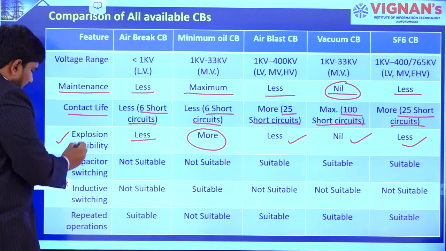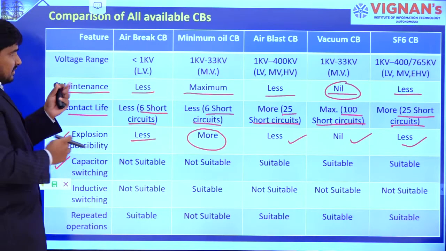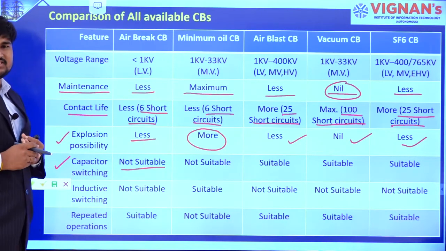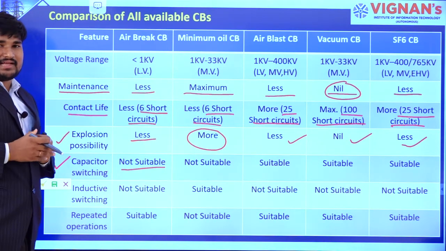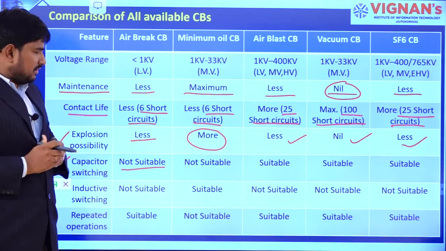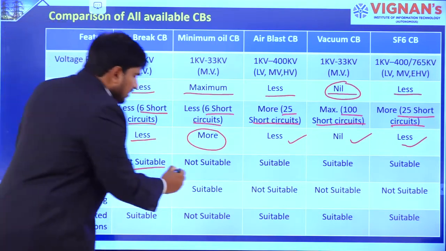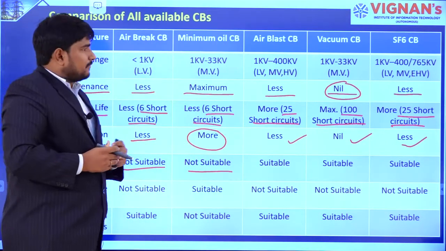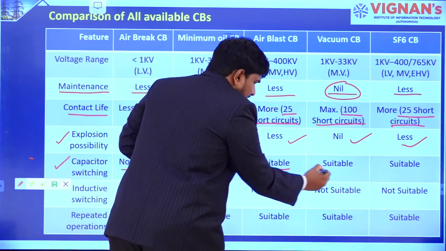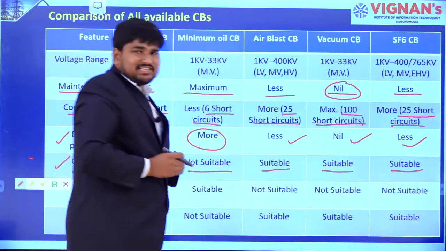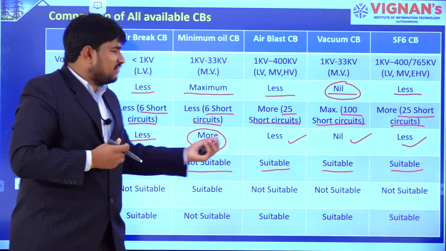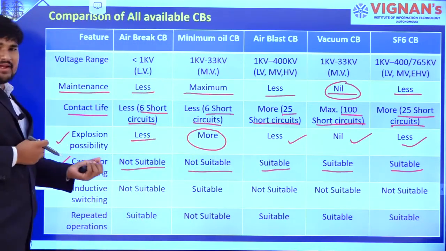And capacitor switching applications. The air brake circuit breaker is not at all suitable, because in case of capacitive applications, the current interruption is very high. Within no time the current will reach maximum. It will not be suitable. In case of oil also it will not be suitable. But as the air blast circuit breaker and vacuum circuit breaker have better dielectric medium and faster dielectric regain, this will give good operation for capacitive switching.